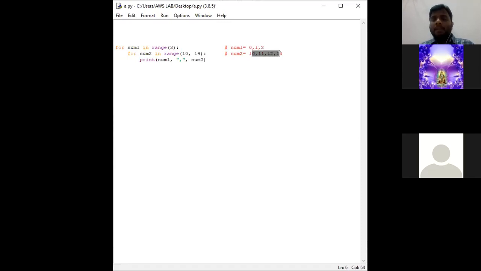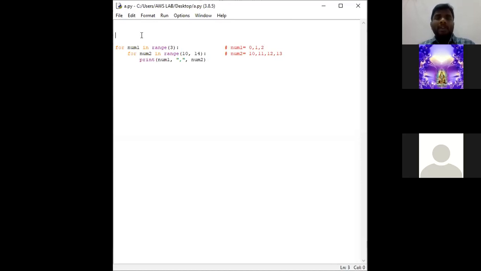So 1, 10, 1, 11, 1, 12, 1, 13. Again it goes into the outer loop, takes the sequence value 2 and again considers all these values: 2, 10, 2, 11, 2, 12, 2, 13. Since there is no value available here, that means the outer for loop has reached the last item, the particular for loop will get exited.